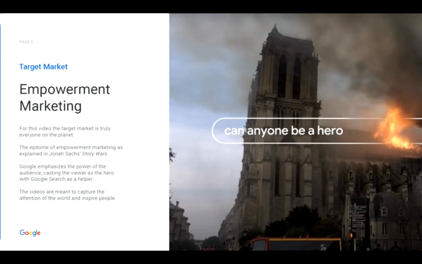Their approach is something called empowerment marketing, as explained in the Story Wars excerpt from last week. Here, Google emphasizes the power of the audience by casting the viewer as a hero, and Google Search as the helper. This helps make the video easier to spread because it is empowering and inspirational to everyone.